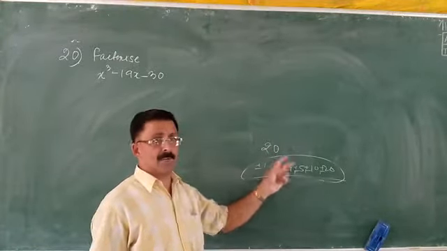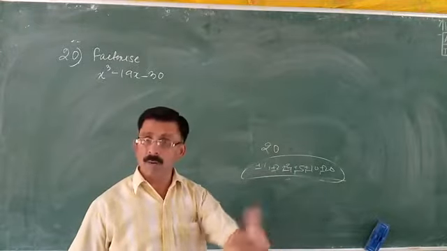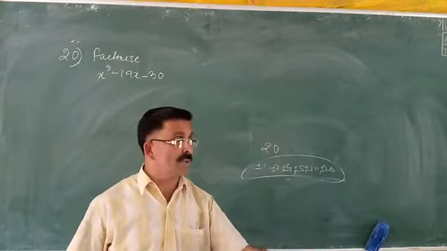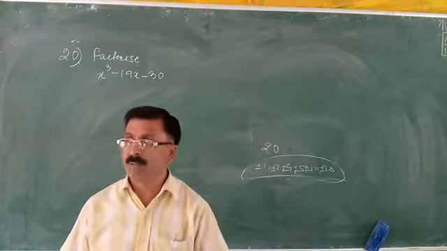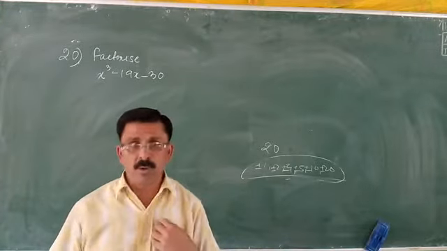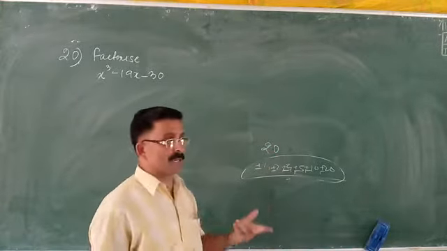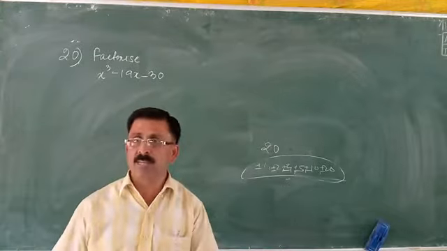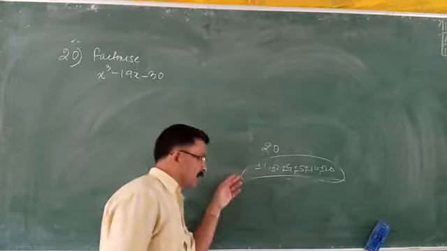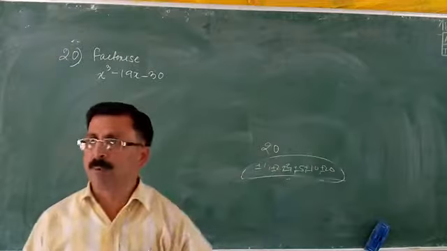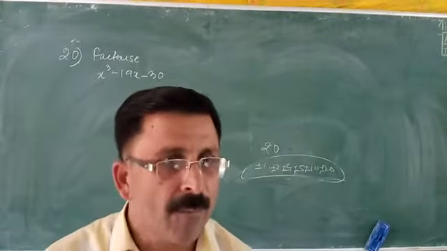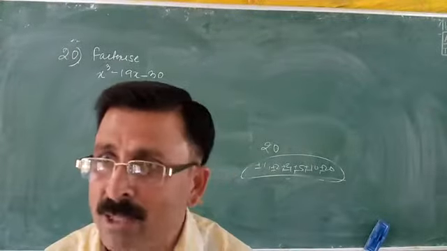Maybe this is the product of two positive quantities, or maybe this could be the product of two negative quantities. In both cases it is positive. So we don't know exactly whether this is the product of two positive quantities or two negative quantities. That is why I have taken all these numbers with both the signs. So that will be on the safer side, and nobody will challenge us also.